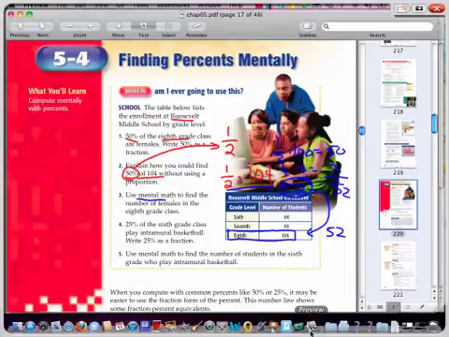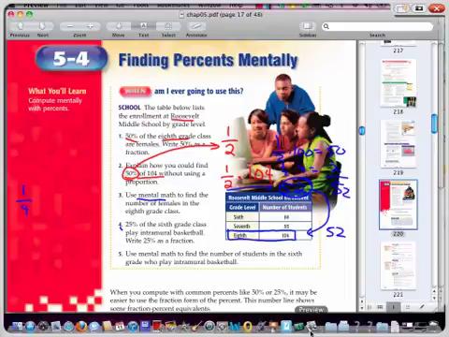Now, question 4 says 25% of the 6th grade class play intramural basketball. So let's think about 25%. If you think of 25%, what fraction is that? And hopefully most of you remember that 25% is the fraction 1/4.